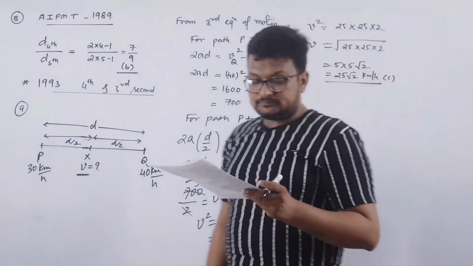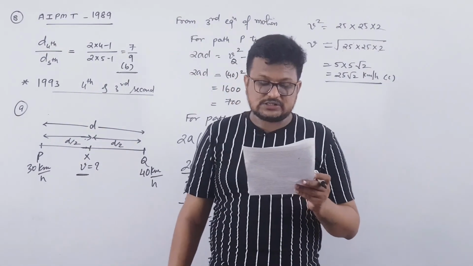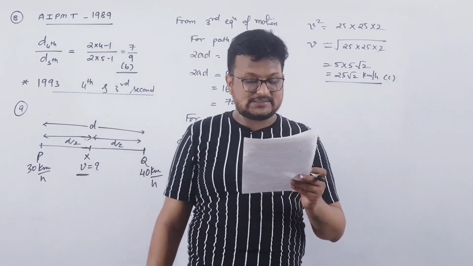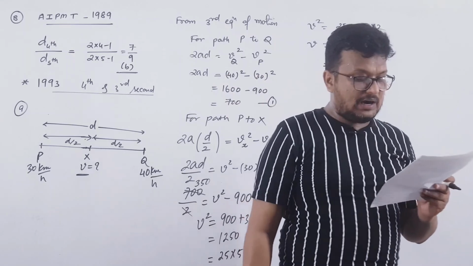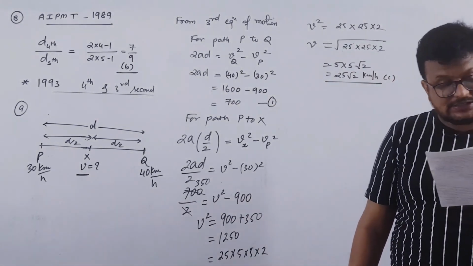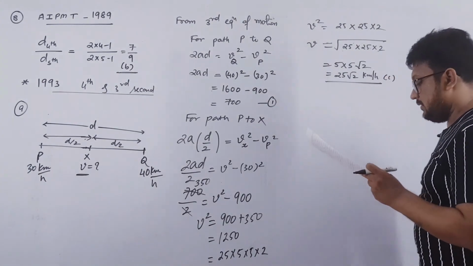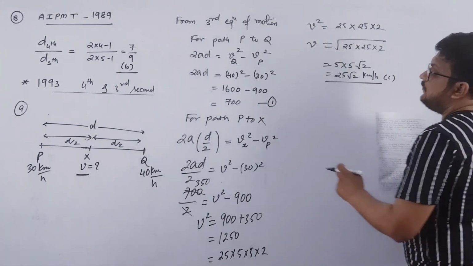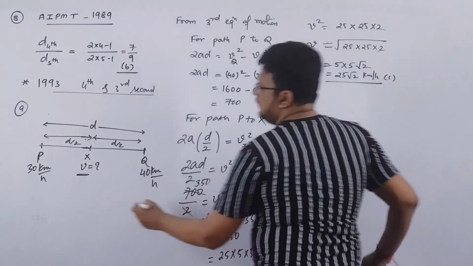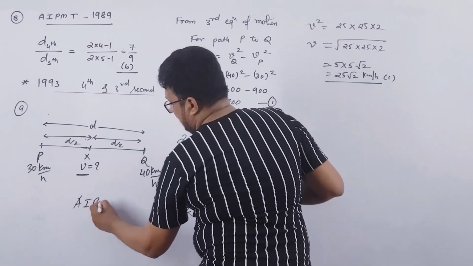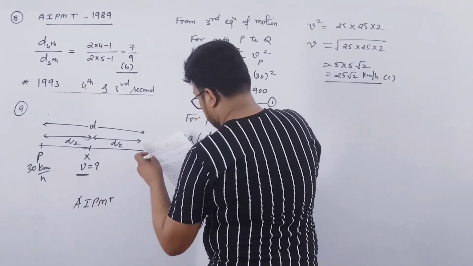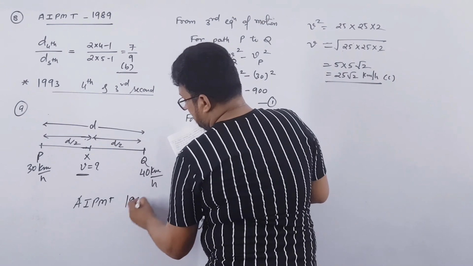10th one. A car covers the first half of the distance between two places at 40 km per hour and another half distance at 60 km per hour. The average speed of the car is. Right. This was also from AIPMT. MCQ9 is from AIPMT 1988.